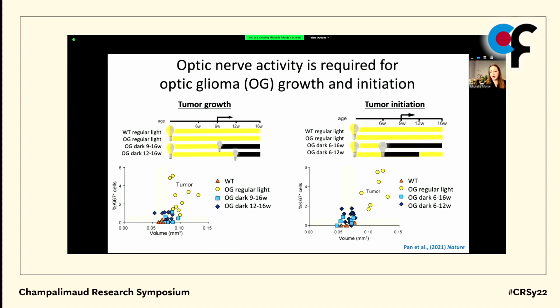This really underscores how powerful these interactions are: in the context of this oncogenic mutation that so reliably produces an optic pathway glioma in this mouse model, just modulating the activity of the optic nerve is sufficient to prevent tumor initiation and maintenance.